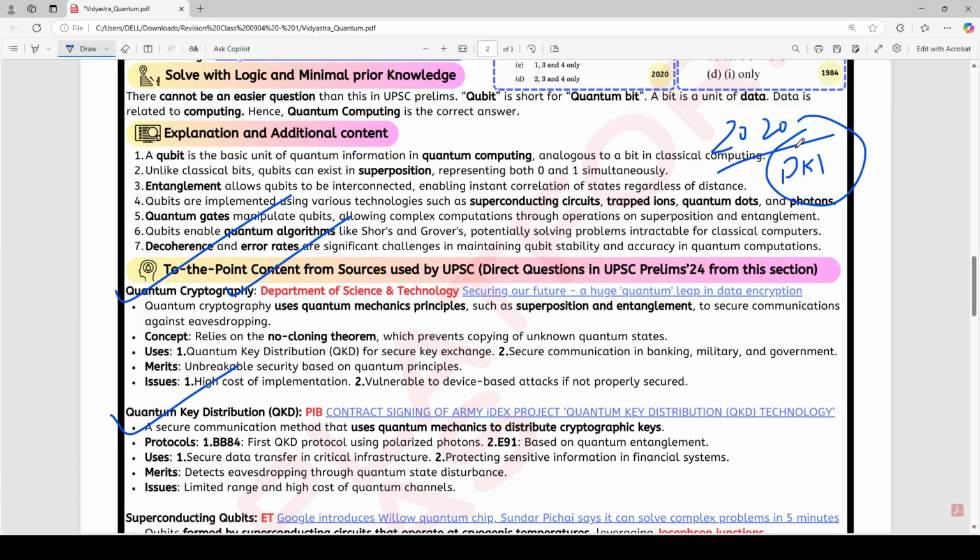So what is this public key infrastructure and what is private key infrastructure? Let me tell you. When we are sending any message from one person to another, the person who is sending the message encrypts the message using a public key. It is a public key, PUBLIC, public key. And the person who receives the message decrypts that message using a private key, which only that person has. And how is this encryption done? This encryption is done using various algorithms like RSA and all.